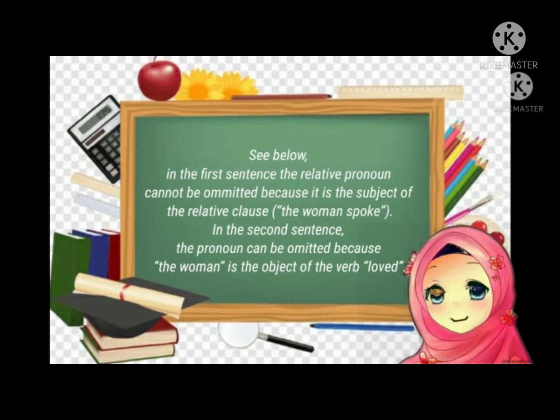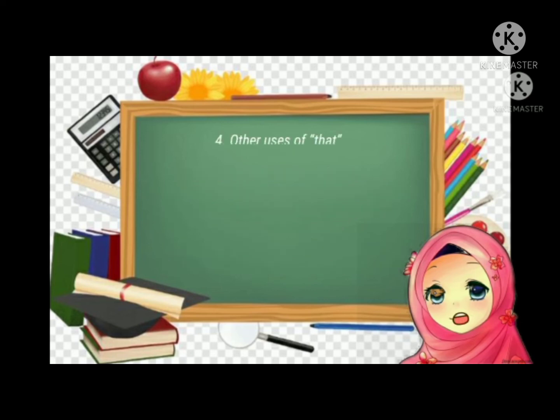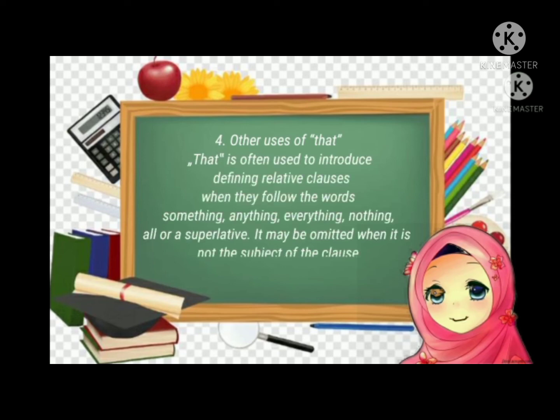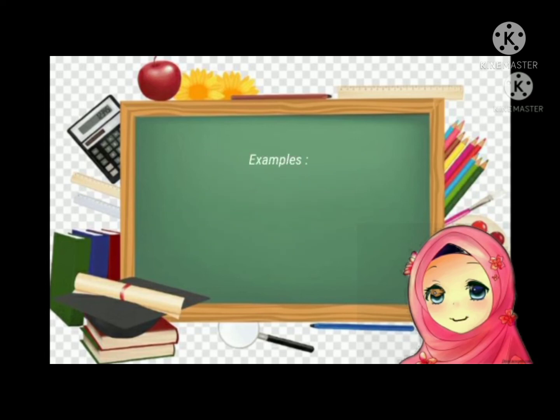Fourth, other uses of that. That is often used to introduce defining relative clauses when they follow the words something, anything, everything, nothing, all, or a superlative. It may be omitted when it is not the subject of the clause. Here there are some examples.